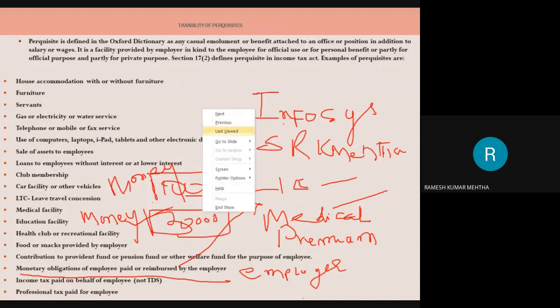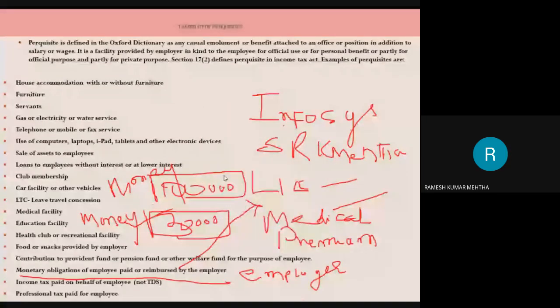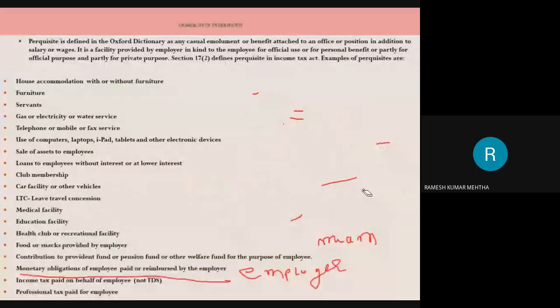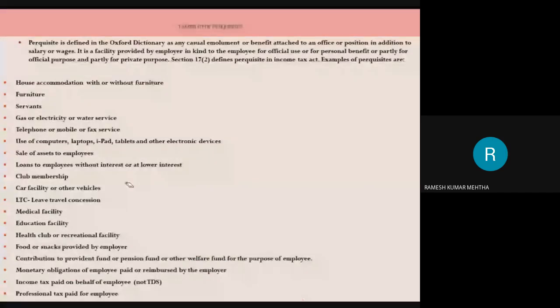Another example I will give, with that you will understand it. See, if I am earning some income, on this income what I have to do? I have to pay income tax. And if the income tax is paid by the employer on my behalf to the income tax department, the expenditure is of the employee, and the employer is paying. So this is another example of a monetary benefit.